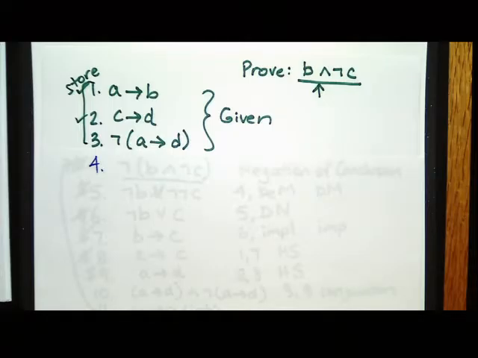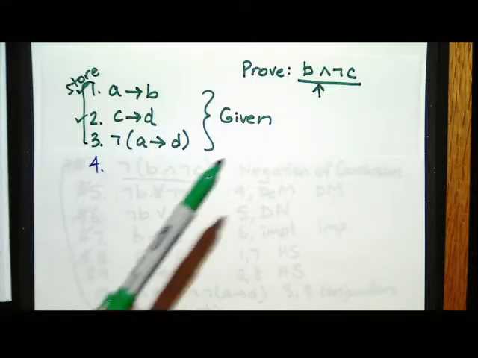So the variables in what I'm trying to prove are B and not C. They are ANDed together. So you guys saw that we just did conjunction at the bottom of our other proof. So one possible thing I could do is get B by itself and get not C by itself and AND them together. There might be some other ways that we can get this. There are many, many ways to do a proof. And there's not just one correct way.